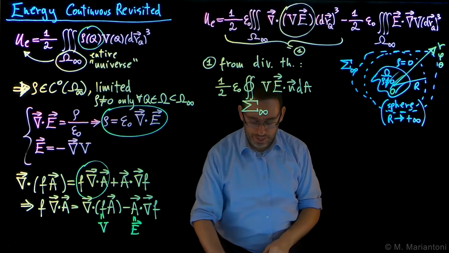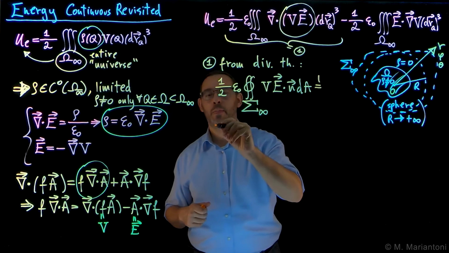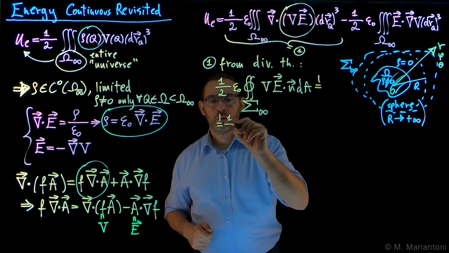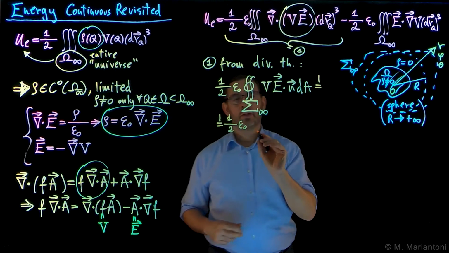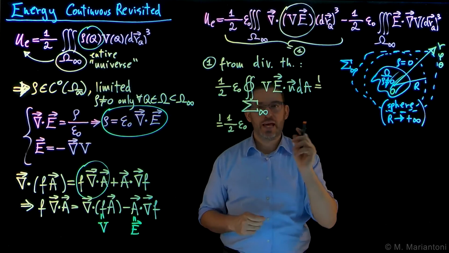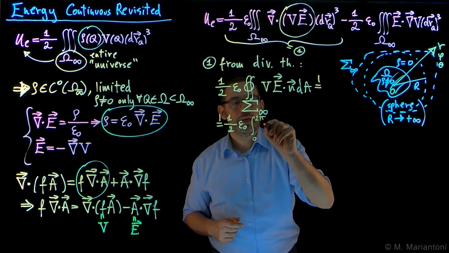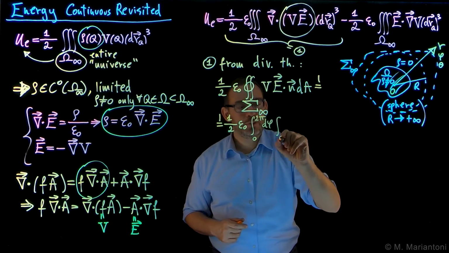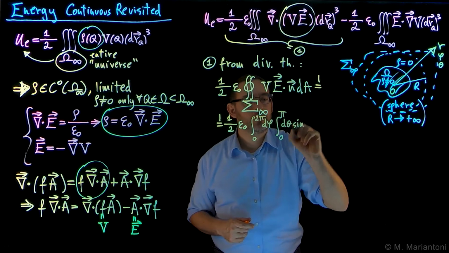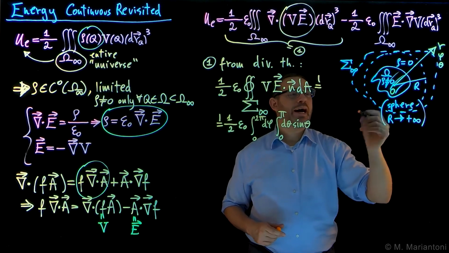If we do that, we can re-express this integral here simply as 1/2 epsilon naught. Now we are doing the integral right on the boundary, so we need to use an infinitesimal area element. So we do the integral between 0 and 2 pi in d phi, integral between 0 and pi d theta sine theta. Let's keep r a generic r for now.